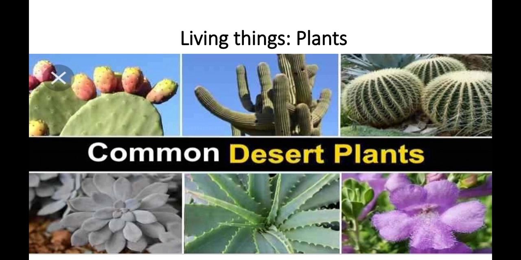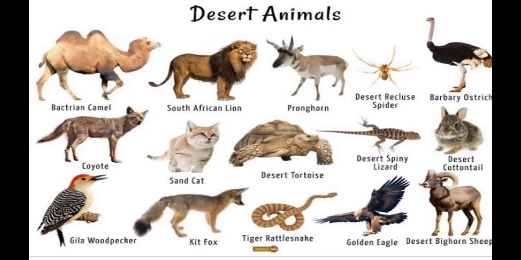Yes, and it is found near oases. Oasis means where the water source is found in the desert region, that we call an oasis. Okay, so let us discuss the next point, that is desert animals.